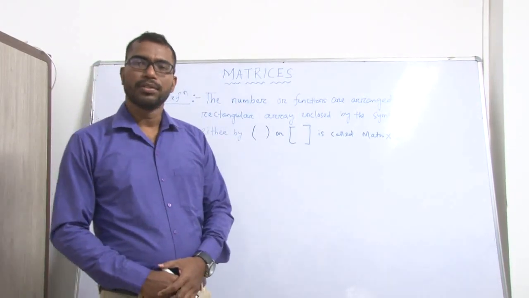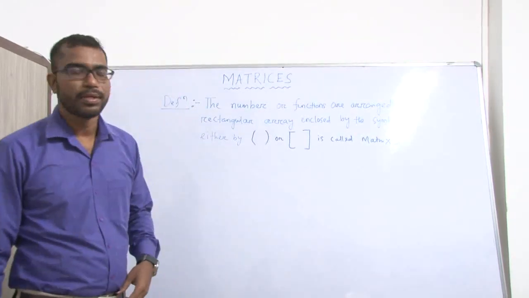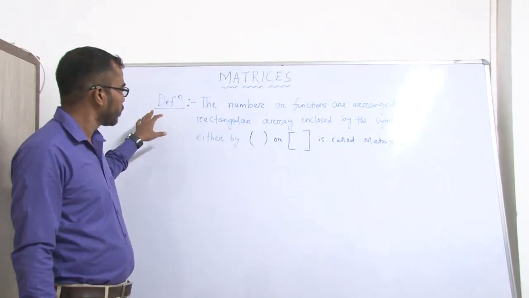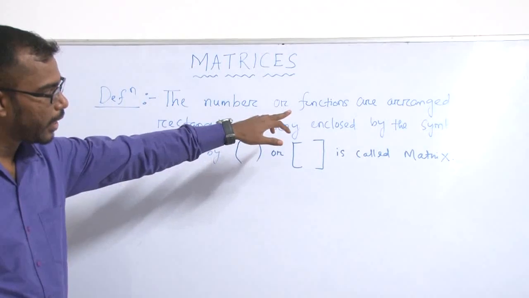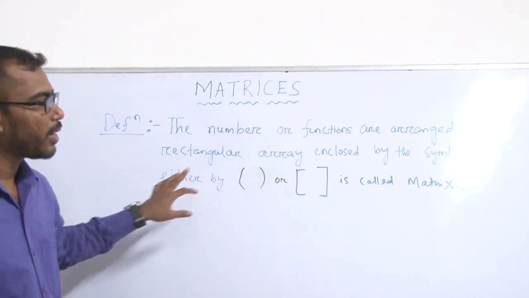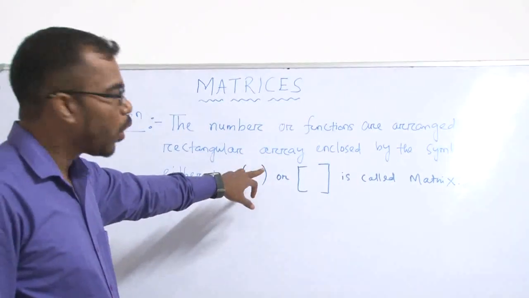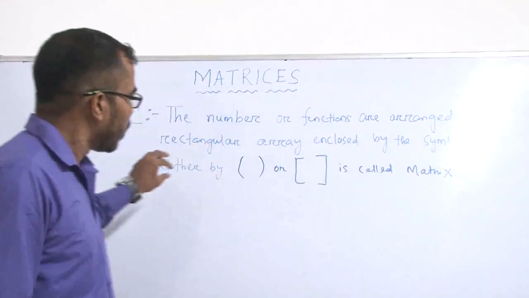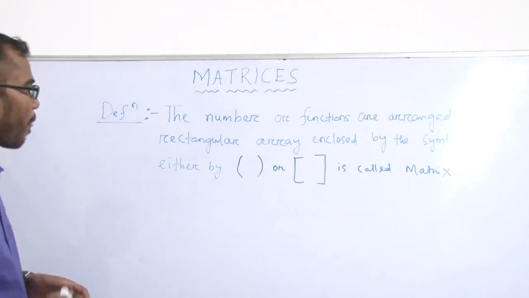Now we discuss a topic: matrices. First, we discuss what a matrix is. So here is the definition. Numbers or functions arranged in a rectangular array enclosed by brackets, either open or close brackets, is called a matrix. Let us take some examples to understand clearly.